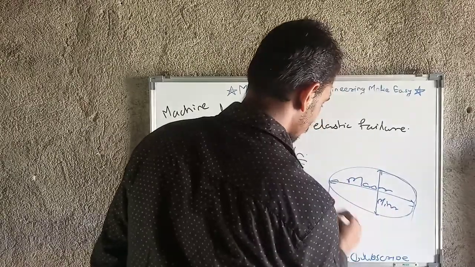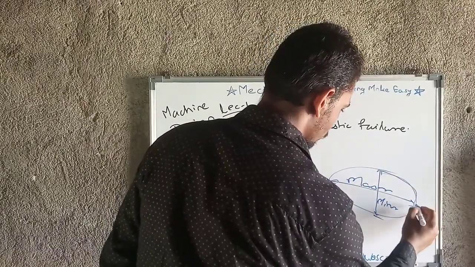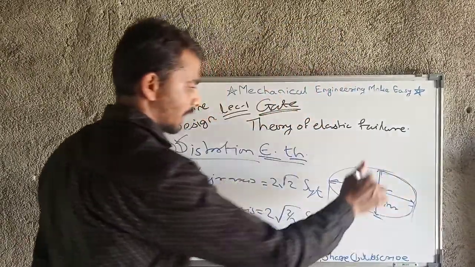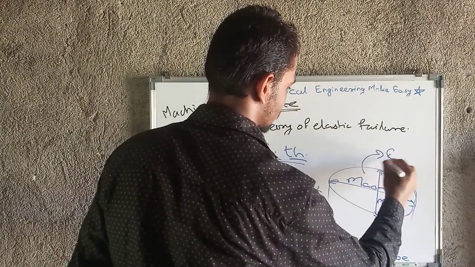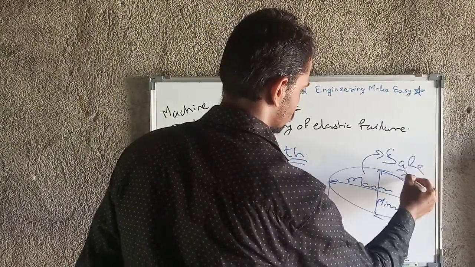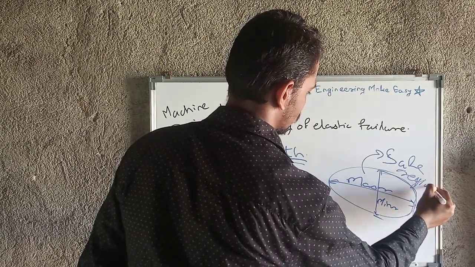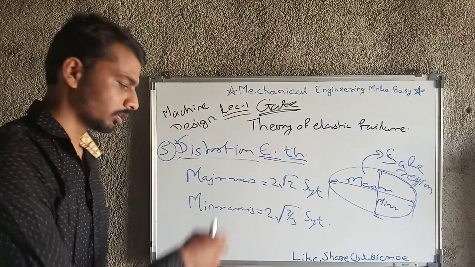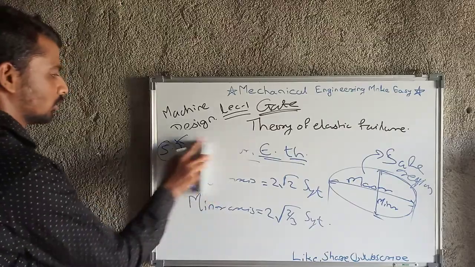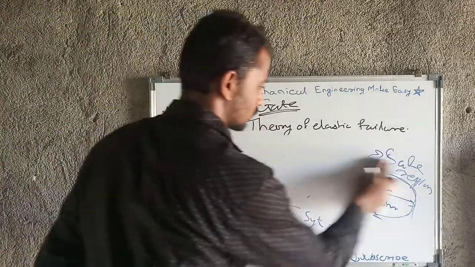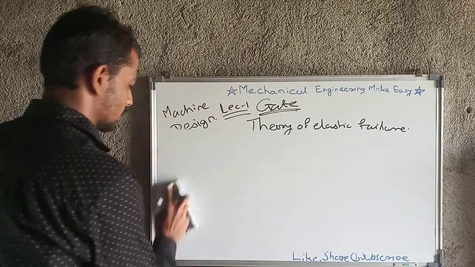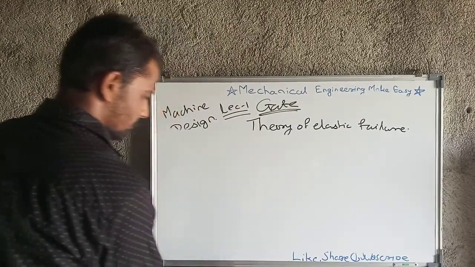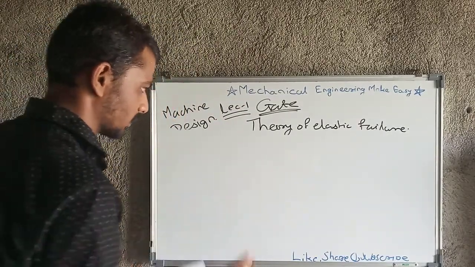Here will be the values of sigma y, and this is the curve, and this is the safe region, we can say. Now I will draw the figure which will have all the 4 theories, not 5 theories. There is one theory which does not appear there, but the 4 theories are there.